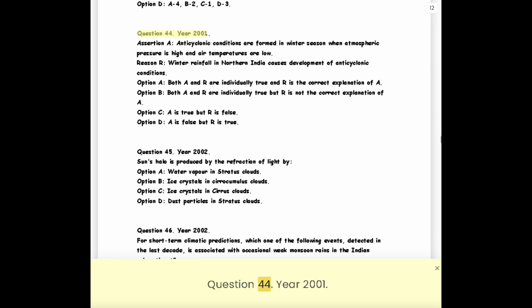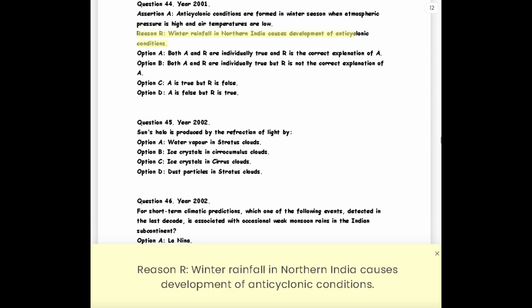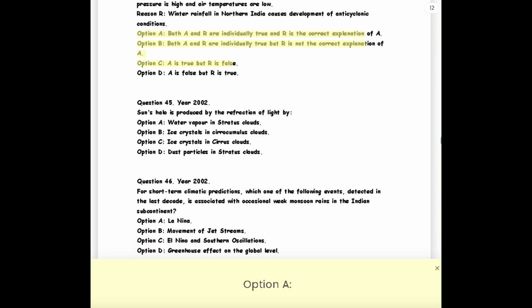Question 44. Year 2001. Assertion A. Anticyclonic conditions are formed in winter season when atmospheric pressure is high and air temperatures are low. Reason R. Winter rainfall in northern India causes development of anticyclonic conditions.